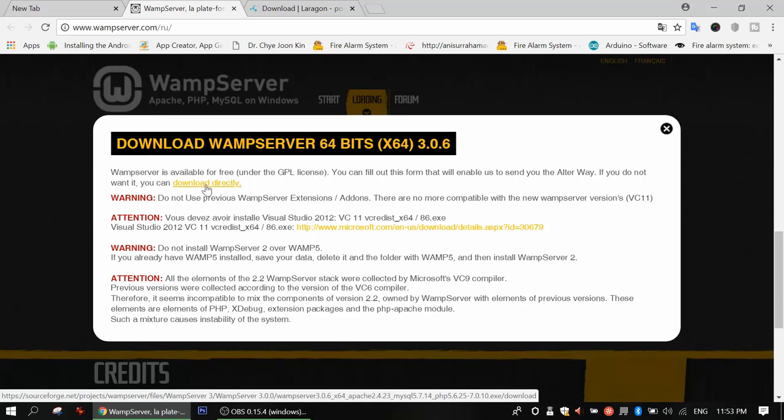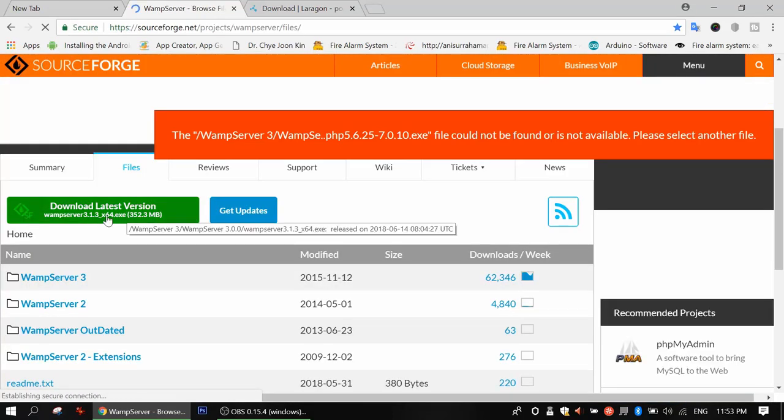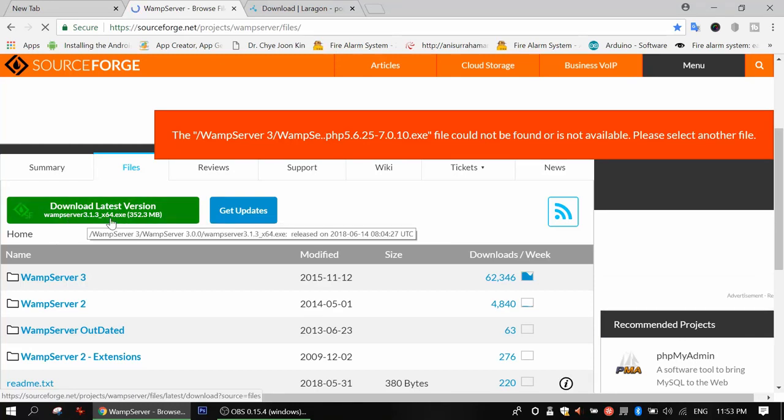If I click this button to download directly the 64-bit version, it will give me the file to download. You see, I can see the path here. It says this is the download of the latest version, in the green color here, web server 3.1.3 64-bit .exe file, and this file size is 352.